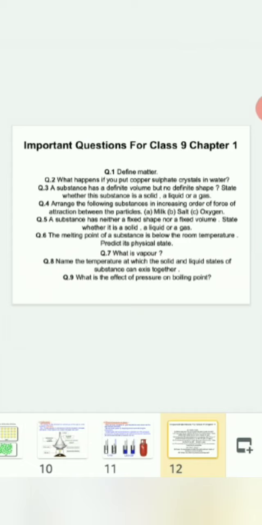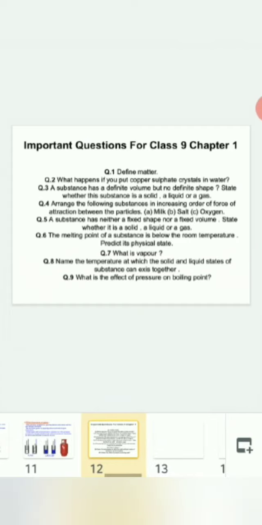Next, a substance which has neither a fixed shape nor a fixed volume. State whether it is a solid, a liquid or a gas. The melting point of a substance is below the room temperature. Predict its physical state. Next, what is vapor? Name the temperature at which the solid and liquid states of a substance can exist together. What is the effect of pressure on boiling point? So here we end the session.